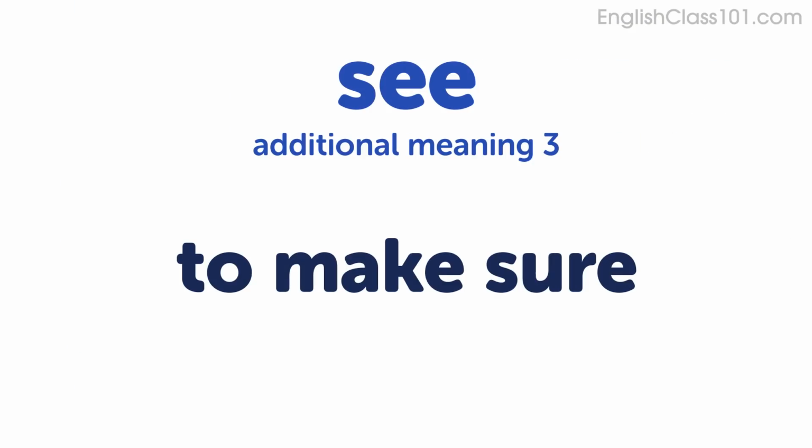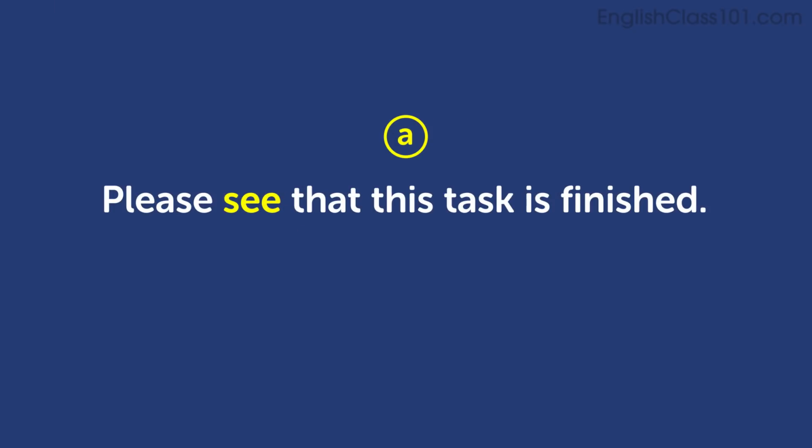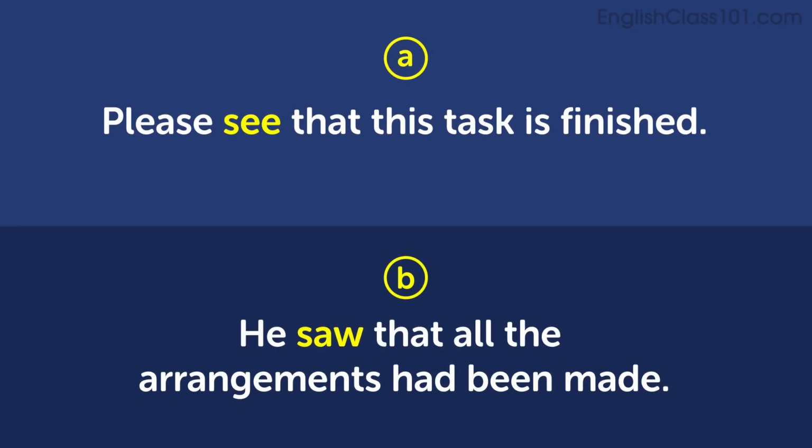Next one, to make sure. Please see that this task is finished. He saw that all the arrangements had been made. In these sentences, the verb see is used to mean make sure or to confirm something, to ensure something.